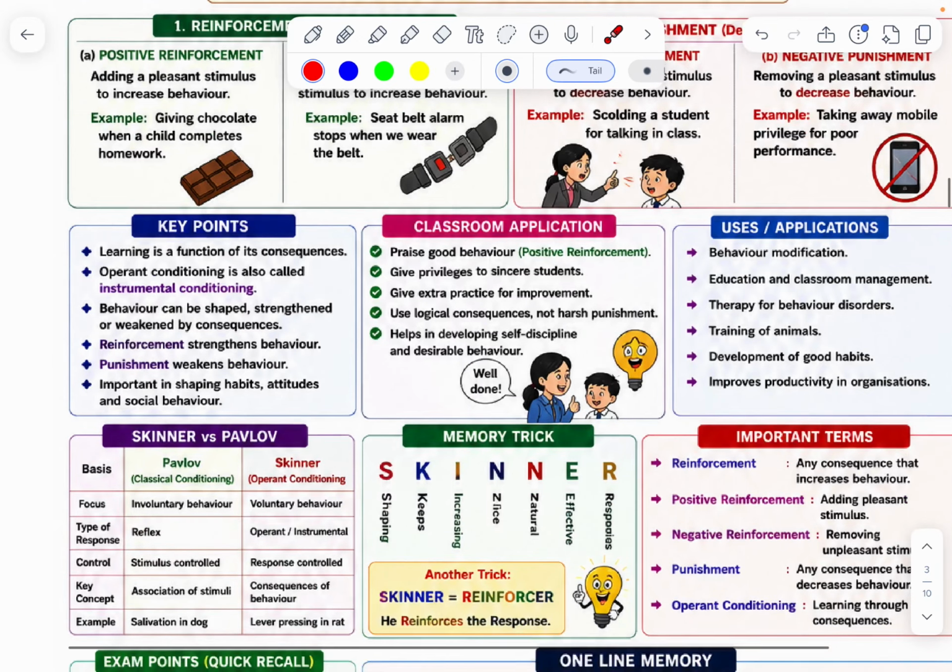Next, key points. Learning is a function of consequence. Operant conditioning is also called instrumental conditioning. Behavior can be shaped. Reinforcement strengthens behavior. Punishment weakens behavior. Important in shaping habits, attitude, and social behavior. Classroom application: praise good habits and good behavior. Then it is positive reinforcement.